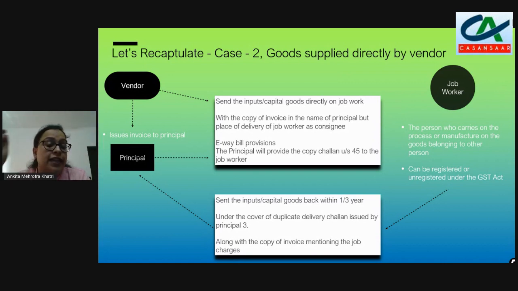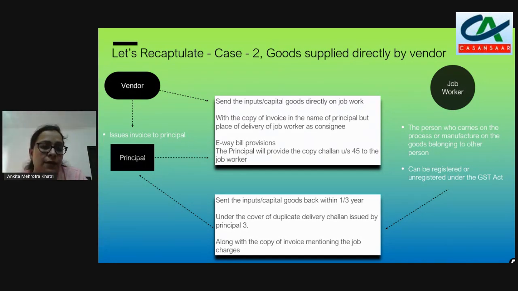To reduce the time frame and this tedious job, the vendor can directly send the goods to the job worker. Now, in this case, the vendor will issue an invoice to the principal, but a copy of the invoice will also be given to the job worker. The principal will give a copy of the challan, that is, the challan under rule 45 of the CGST rules. The principal can give this challan directly to the vendor, who, along with the copy of the invoice, will send the inputs or capital goods required for the job work to the job worker. And the e-way provisions remain the same.